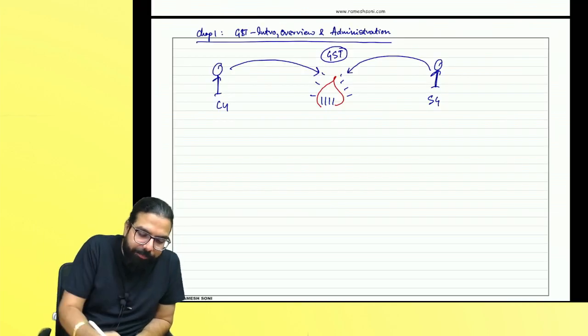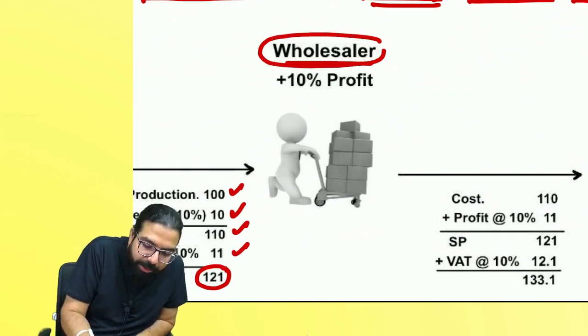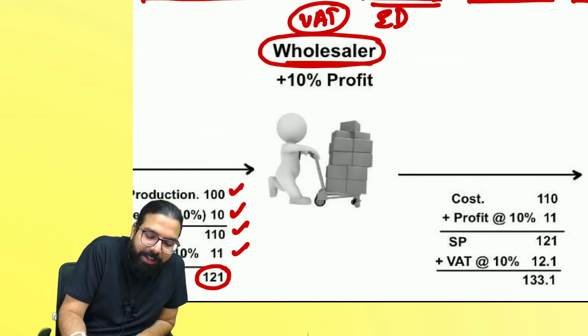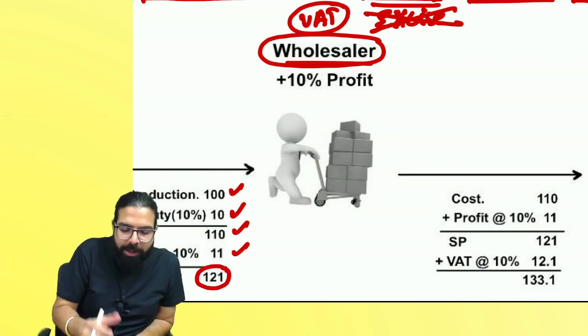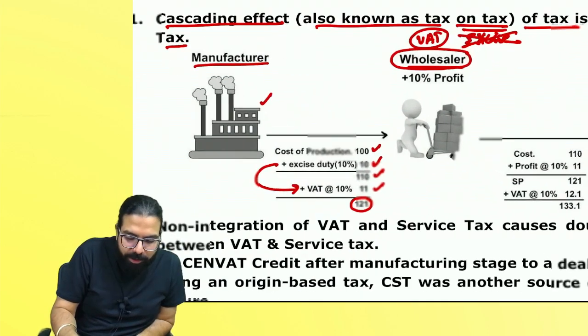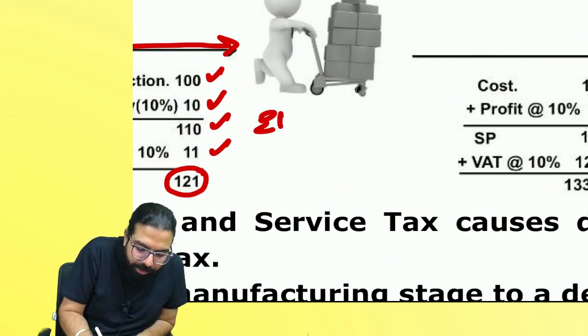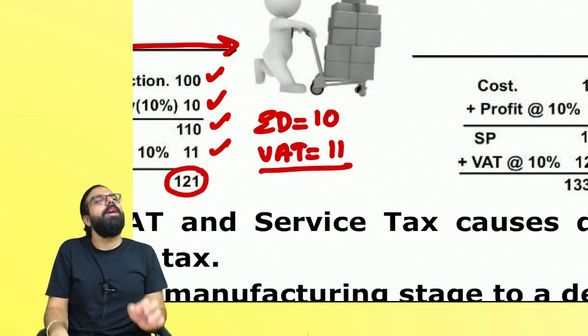Now tell me one thing. In this example, this wholesaler who is there, earlier he used to be registered only under VAT. He was not registered under excise. Why? Because he is not a manufacturer. Manufacturers were registered under excise. You know what? When he bought the goods, he paid how much excise duty? 10. He paid how much VAT? 11.